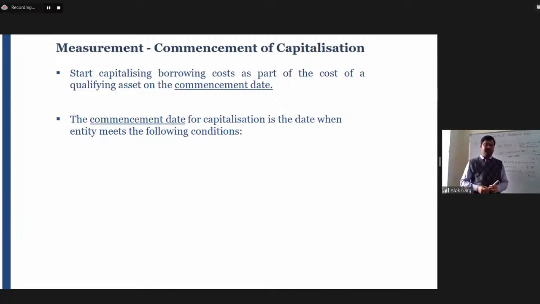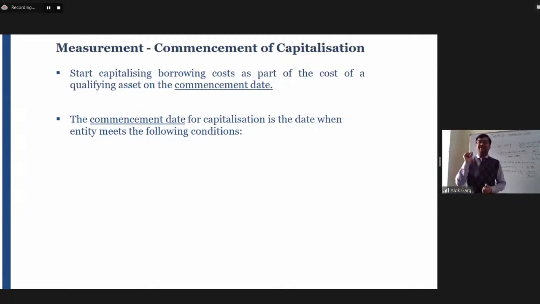If you think in my example, if on 1st April the loan has been taken, but when did the asset come? The asset came on 1st September. So if the company capitalizes the loan interest from the 1st April, going by the substance, it would not be correct. It will not show a correct picture, because the asset on which I have to capitalize that loan's interest, that asset is not there.